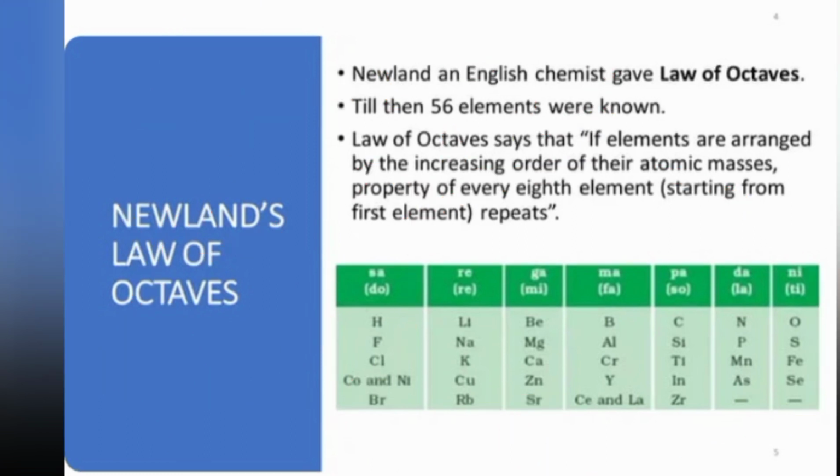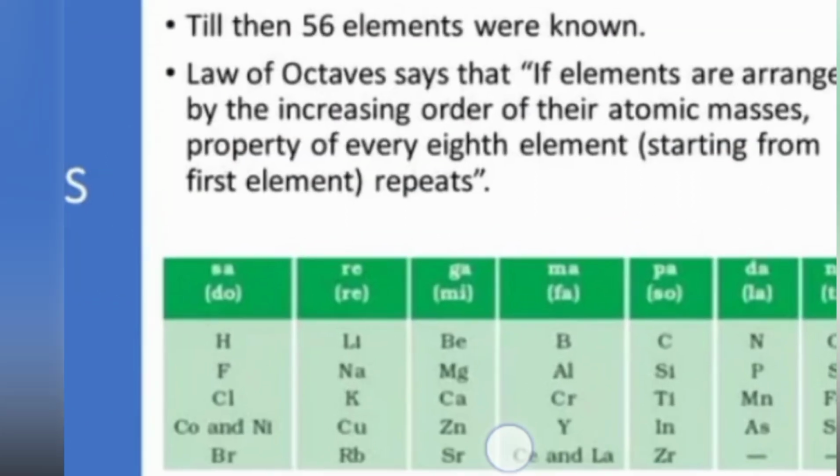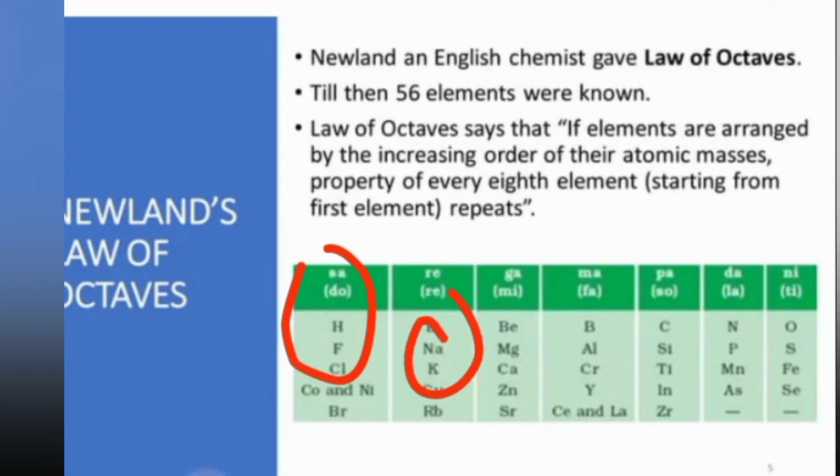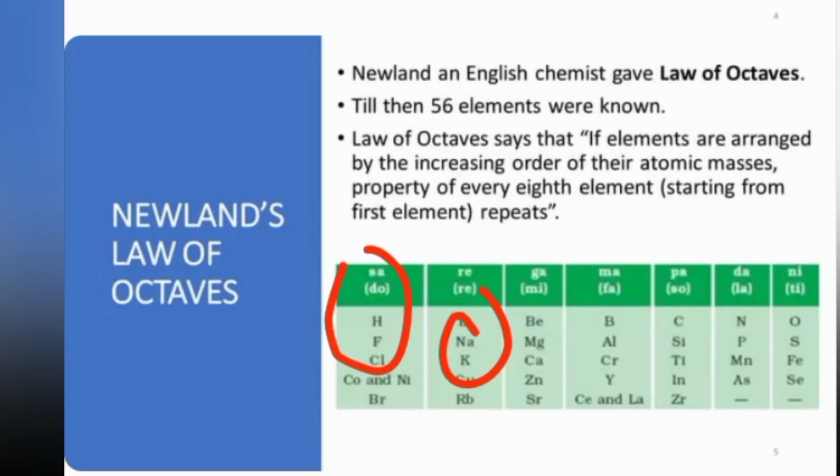For example, if you look at the table properly and count from hydrogen, 1, 2, 3, 4, 5, 6, 7, then 8, hydrogen and fluorine will have the same properties. Now if I start counting from lithium, 1, 2, 3, 4, 5, 6, 7, 8, lithium and sodium will have the same properties. This was his establishment, and this was what he thought. Now I'm repeating the theory again.